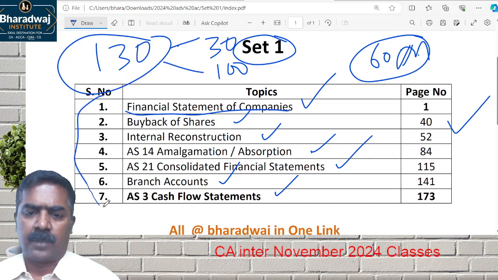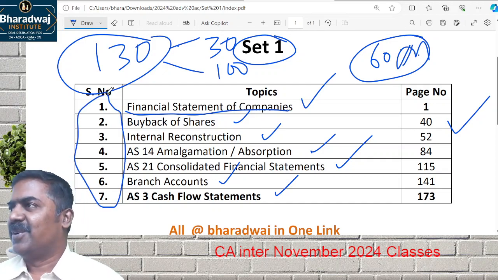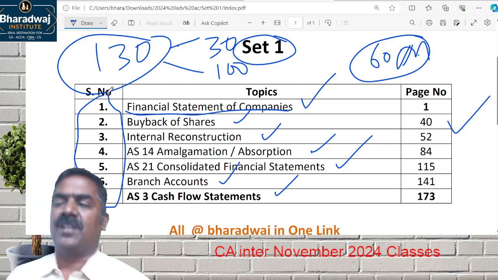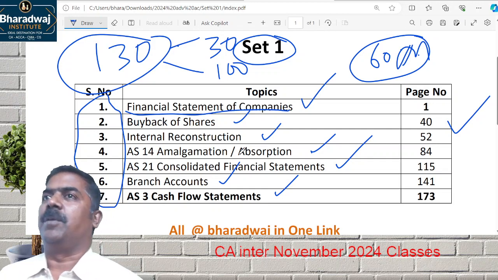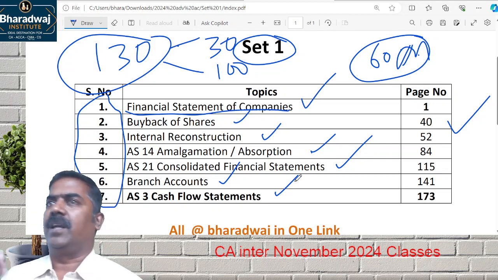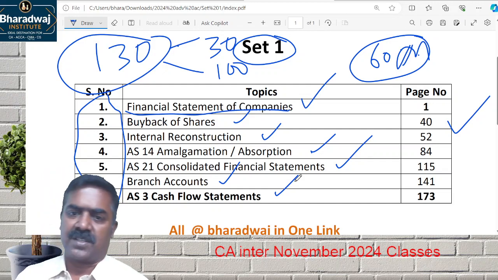Will I get questions from all 7 chapters? Yes. Some chapters for 10 marks, some for 5 marks, but you will definitely get questions from all the chapters. Multiple choice questions can be picked from any chapter. For that we require descriptive knowledge, only then can we convert it into multiple choice questions.